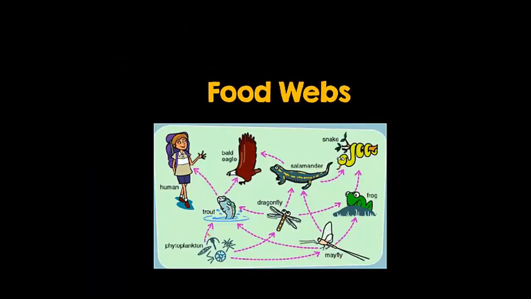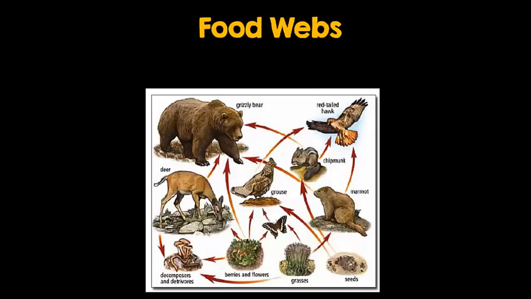Okay, so food chains are a really simple representation of energy flow in an ecosystem. But in ecosystems, many times organisms can eat more than one thing, or they can get eaten by more than one thing. And the problem with a food chain is that it really only shows one possibility, and it doesn't really represent all of the different energy in the ecosystem. So we can trace all of the energy moving through an ecosystem by making a food web. A food web shows all of the possible food chains that exist in one ecosystem.